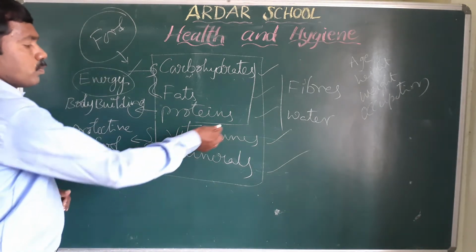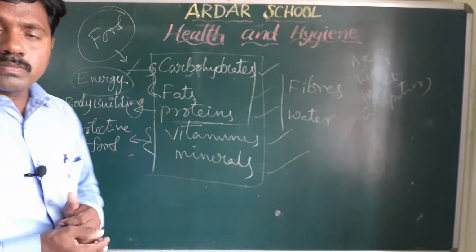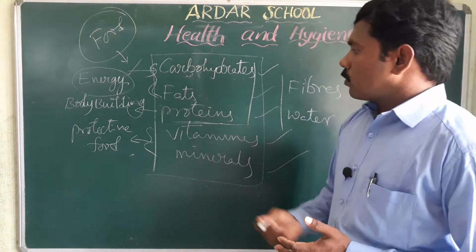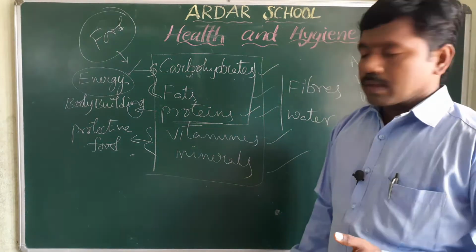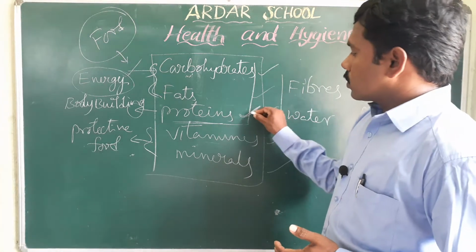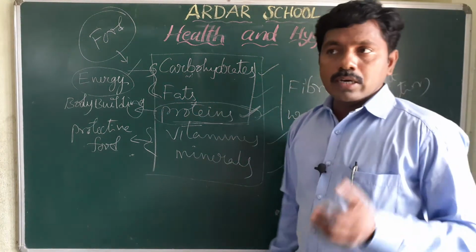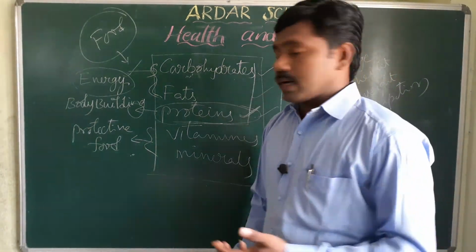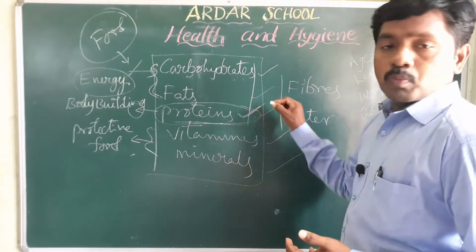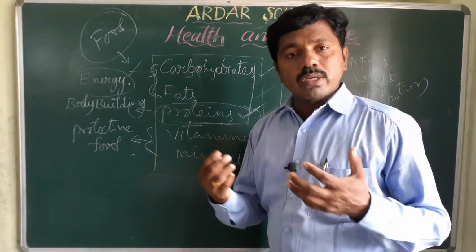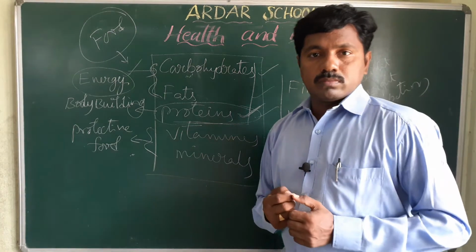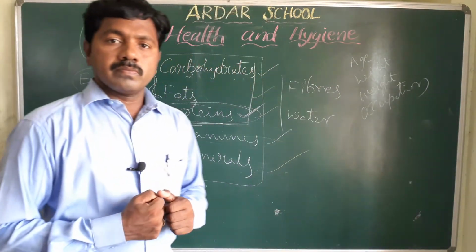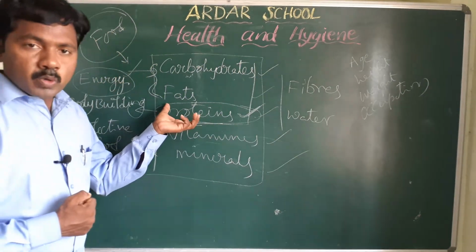Okay children, next one, proteins. We get proteins from pulses, milk, meat, chicken. From this group we get the proteins. So why are we taking this one? These proteins are very helpful to us to develop our muscles. That's why we take more proteins in our diet. It is also very important for our growth, and the development of the muscles and bones. So these are very important proteins.